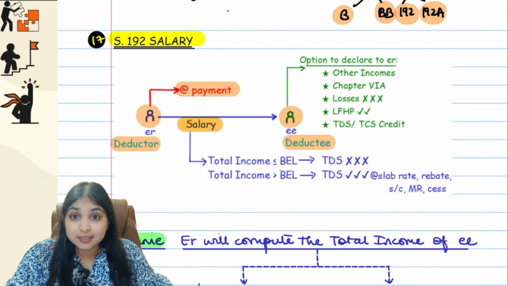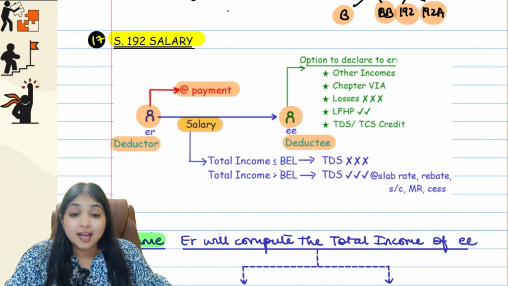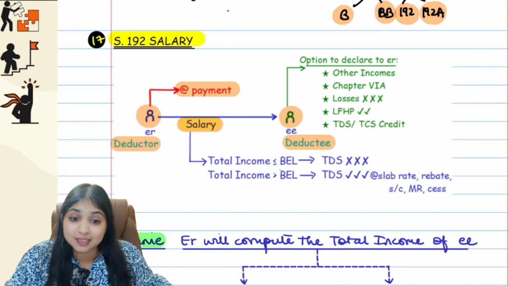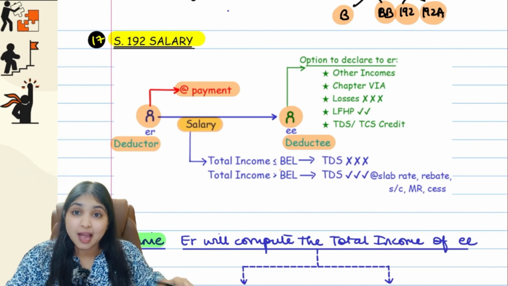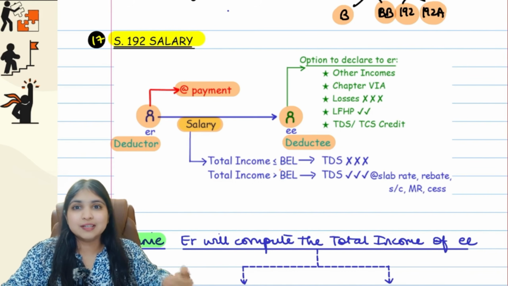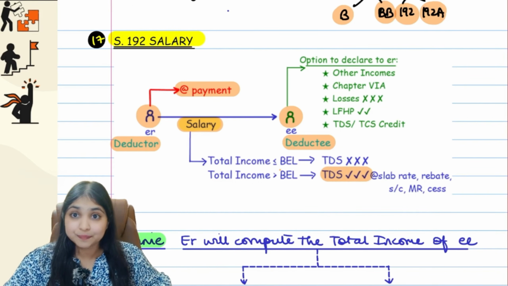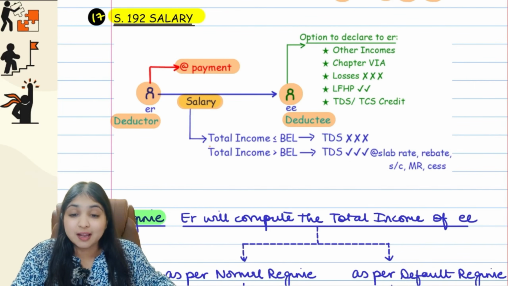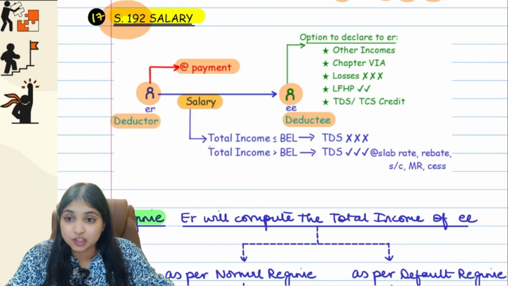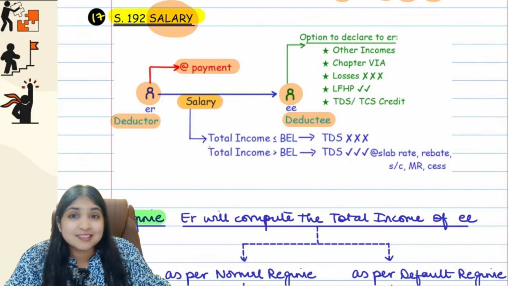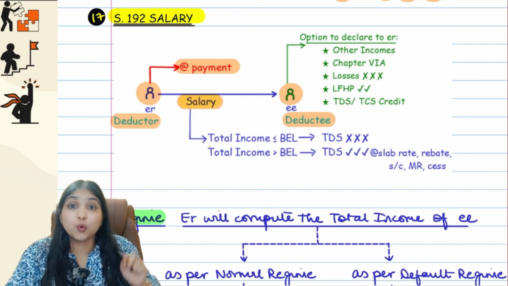But if the employee's income which the employer is computing happens to be more than the basic exemption limit, then there will be tax liability on the basis of slab rate, and whatever is the tax on the basis of slab rate, that is what will be deducted as TDS by the employer. You're getting my point. So are you noticing how much TDS will be deducted under section 192 does not depend upon just the salary of the employee? No, it depends on the total income of the employee.